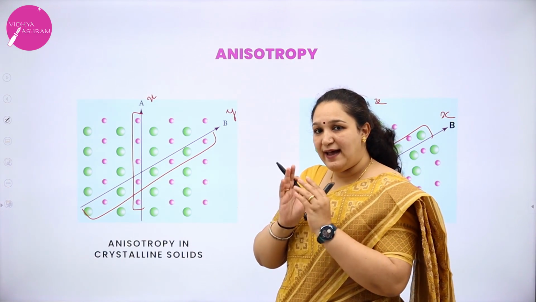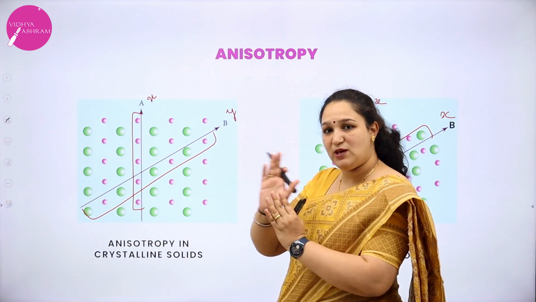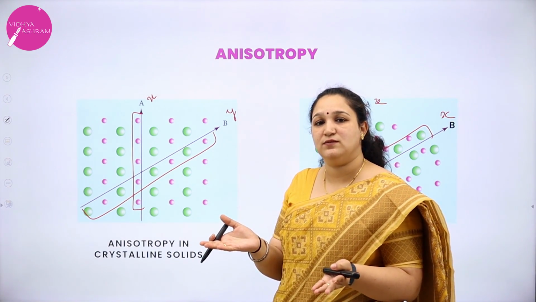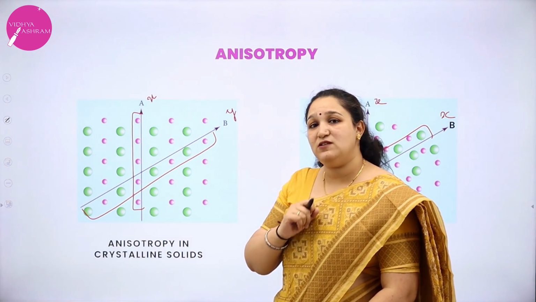That means as the direction of the measurement changes, the value of the physical property also will change. Why is that? What is the reason for this?